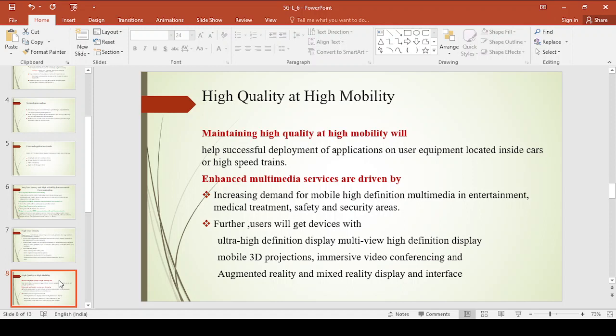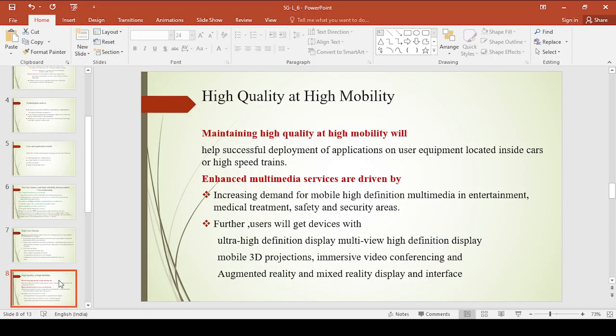From 1G to 2G the quality has increased, from 2G to 3G, from 3G to 4G, from 4G to 5G, and from 5G to 6G the quality will keep on increasing. In the same manner, mobility will also keep on increasing.